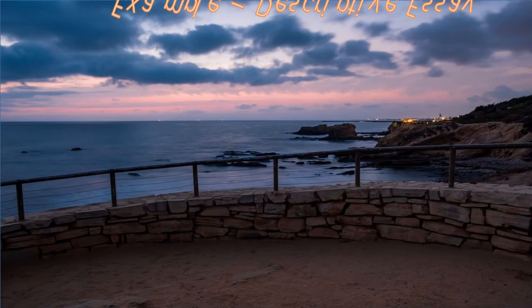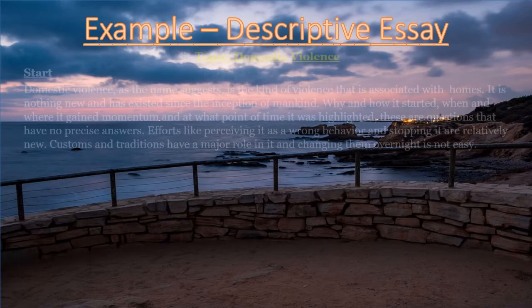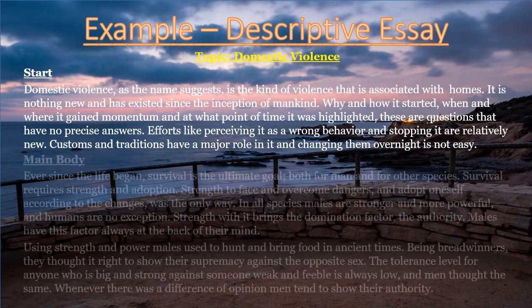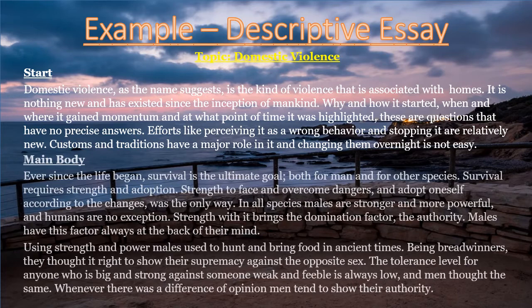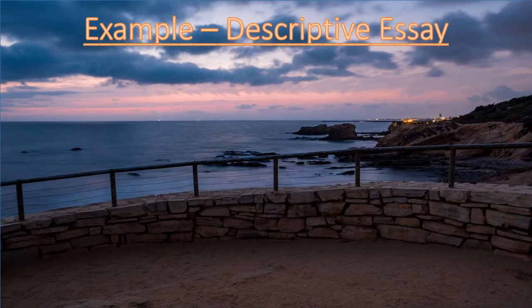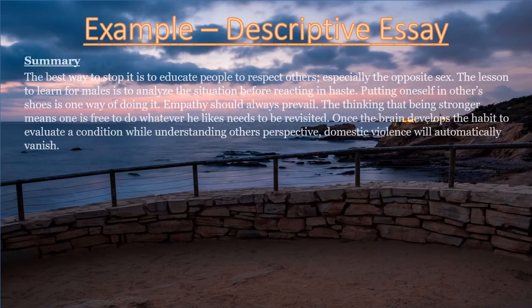An example of a descriptive essay is shown here. It starts with an introductory section that outlines the objective of the essay. This is followed by the main body, where the writer describes in detail all the information related to the topic. Remember, only a part of the main body is presented here and not the total essay. Coming to the last section, the essay is concluded with some suggestions by the writer to sort out the problem discussed in the detail section.